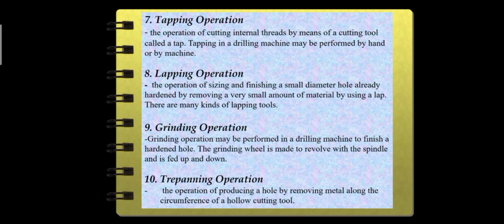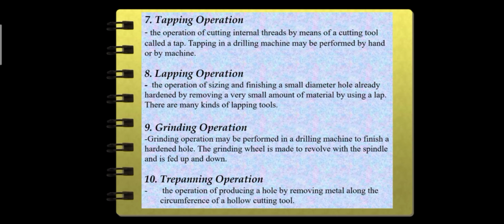Tapping operation. The operation of cutting internal threads by means of cutting tool called a tap. Tapping on a drilling machine may be performed by hand or by machine. Lapping operation. The operation of sizing and finishing a small diameter hole already hardened by removing a very small amount of material by using a lap.